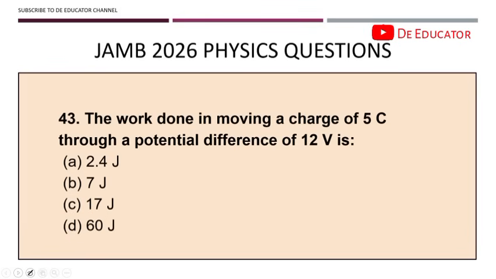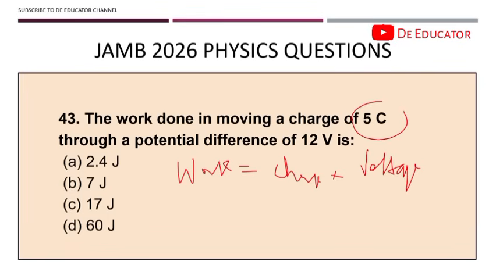Question 43. The work done in moving a charge of 5 coulombs through a potential difference of 12 volts is. This is also a very simple question. You should know that work is equal to charge times voltage. So this formula is a very simple one. We have that the work is equal to charge, that's 5, times the voltage, 12. That is going to give us 60 joules.